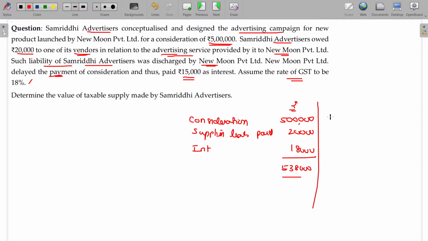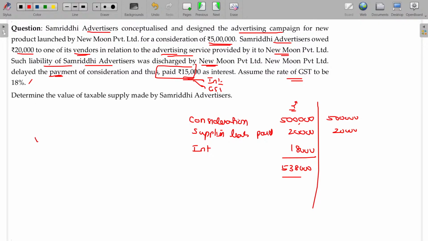What is that? Let's see. 5,20,000 rupees. We assume this amount paid, 15,000, represents payment for interest and applicable GST also. That's how we can assume that the interest 15,000 paid means the ultimate value you receive is inclusive of GST. So I need to find out only the value exclusive of GST.